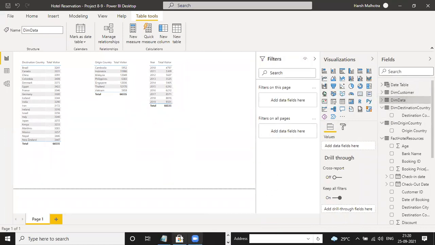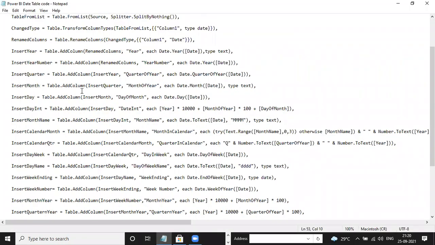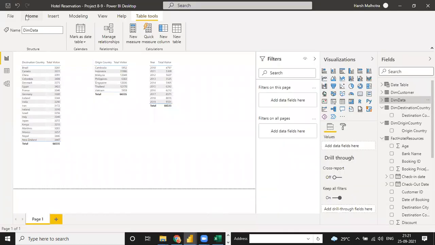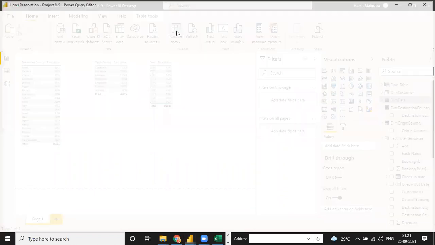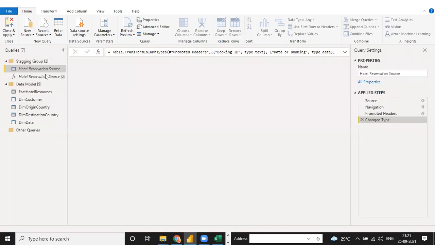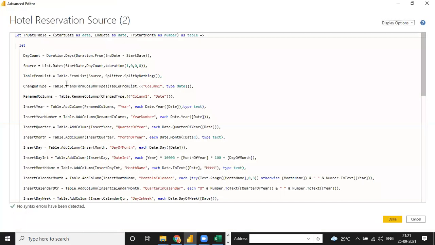There are two types of date table. See how to do it. There is a function written in the background. You just need to press Control A and Control C, copy this function. Go to your Power BI directly, Home tab. There is an option here, Transform data. So you just click on transform. There is a parameter. Go to this transform and see there is an option of advanced editor here under the home tab. So go to advanced editor and paste this format here.